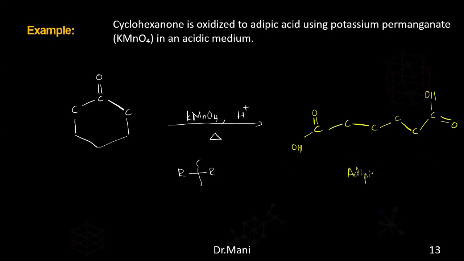You can simply remember, on this end there is a carboxylic acid, on this end there is a carboxylic acid, and in between 4 carbons are present. So see here, COOH, this is also COOH, and between them 4 carbons are joined, which makes adipic acid. Understood?